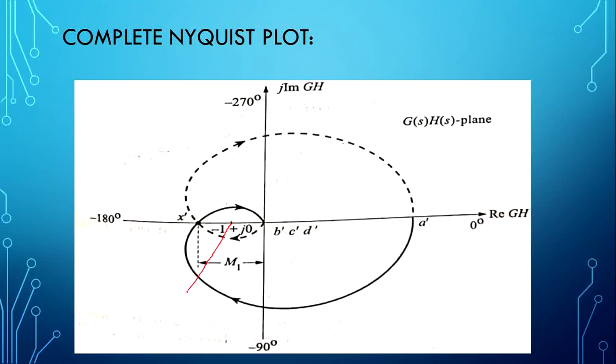This is the minus 1 plus j0 point. Let us take a vector. Here one encirclement has happened in the clockwise direction. So for the clockwise direction, the count is plus 1. Then the other encirclement also happened in the clockwise direction. So 2 encirclements have happened, plus 1 and plus 1.